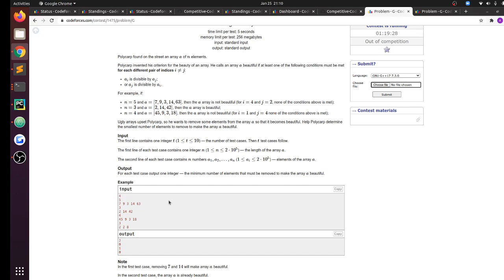But let us consider three distinct elements i, j and k. If ai is less than aj is less than ak, then it is necessary that ai divides aj and that aj divides ak. Right, so basically every time we'll be at least multiplying the integer by 2, so we can have at most log n distinct elements in our final array. That is something that is necessary.